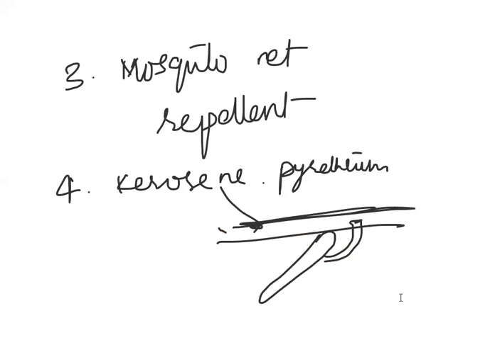Okay, so that is about prophylaxis of Plasmodium vivax. This is all about Plasmodium vivax. We came to the end of Plasmodium vivax here.